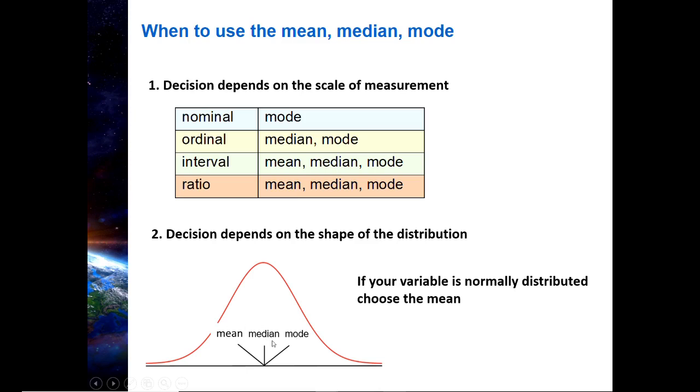They just won't be identical. So you might think it doesn't matter, I can report any one of them because they're so close. Well, it does matter. Report the mean. Next lecture, we're going to talk about why the mean should always be reported, if at all possible. And we'll also learn about a specific situation where reporting the mean would actually not be a good idea. It would be a little bit deceptive, if you will.